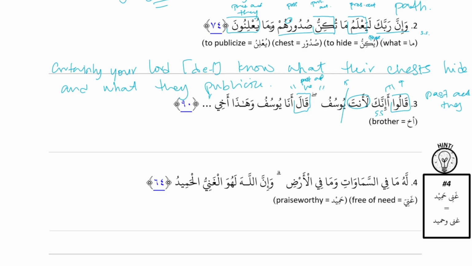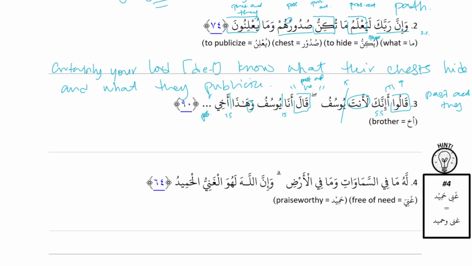And then it's an is sentence. أنا and Yusuf are not related because they're two specific nouns, so our is goes in between them. And then وهذا أخي. هذا is not related to أخي because هذا is a pointer and there's no al on the word after. So we know there's a break there. And أخي is general followed by specific, so it's possessive. So we have 2 is's because we have 2 sentences here. The waw is breaking, because they're two unlike things on each side, Yusuf and hada. So we have 2 separate sentences here.